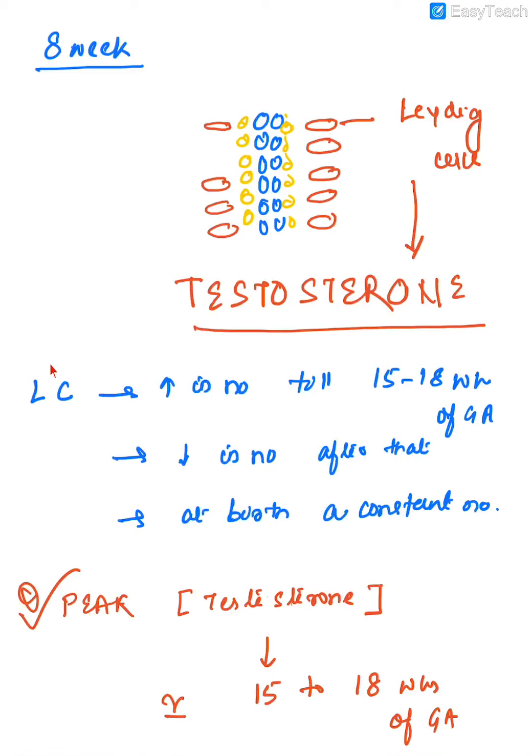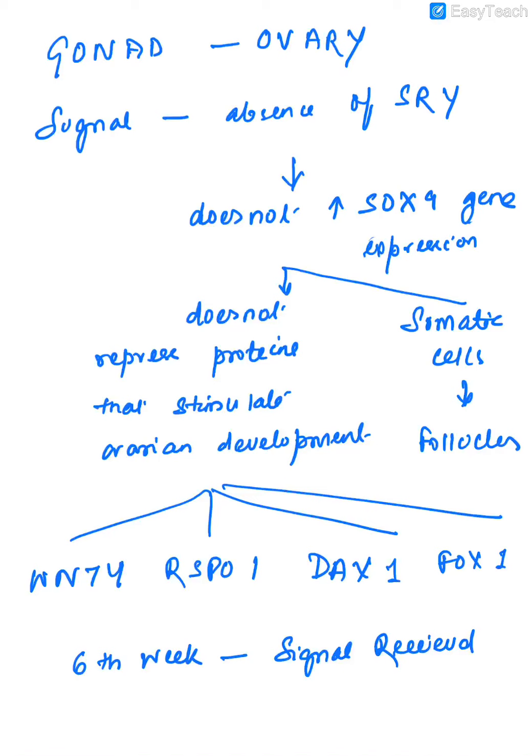So because the Leydig cell is the source of testosterone and it peaks at around 15 to 18 weeks of gestation, the peak testosterone concentration is also around 15 to 18 weeks of gestational age. Now, in case the gonad is developing into the ovary, what was the signal? The absence of SRY.